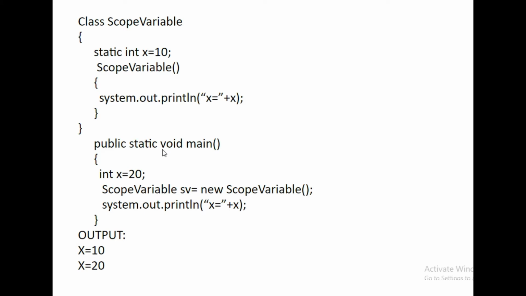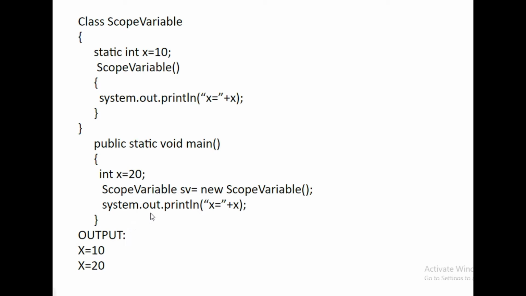Now public static void main, int x = 20. We are creating one object of ScopeVariable, that is sv = new ScopeVariable. It means it ultimately calls the constructor of the ScopeVariable class, and then it prints x = 10. The output here is x = 10.